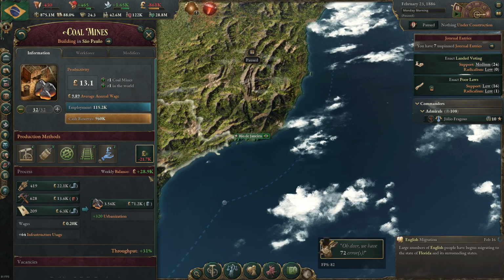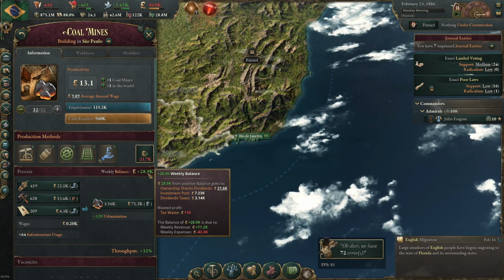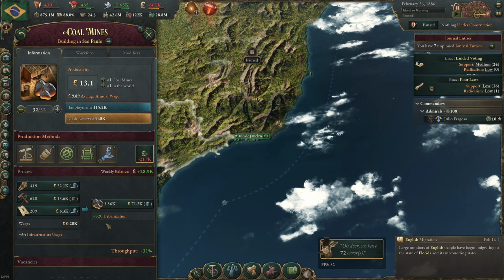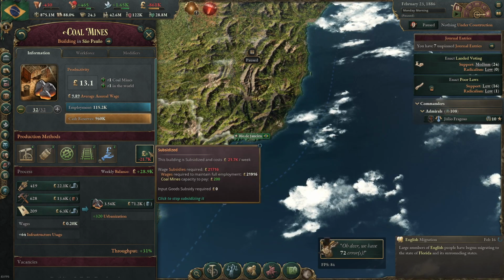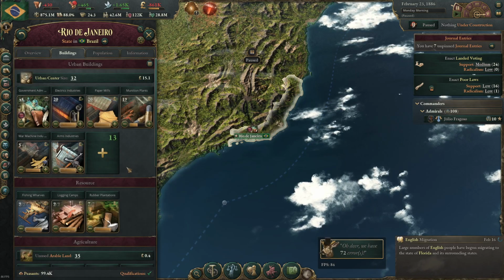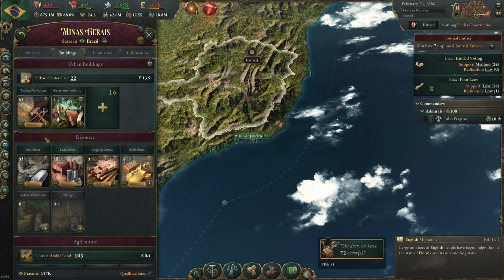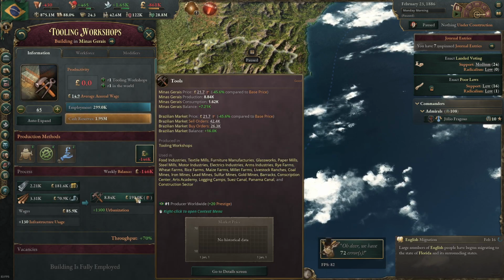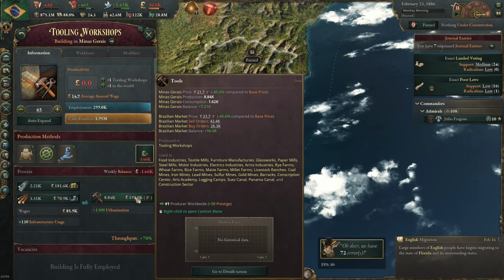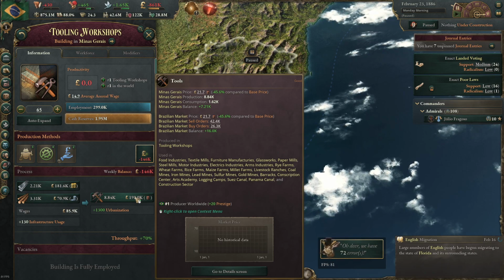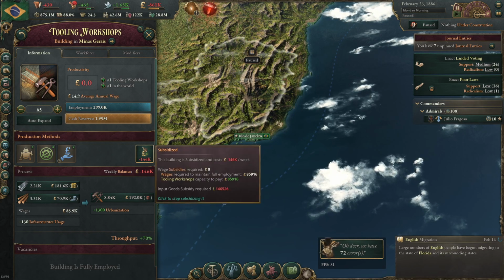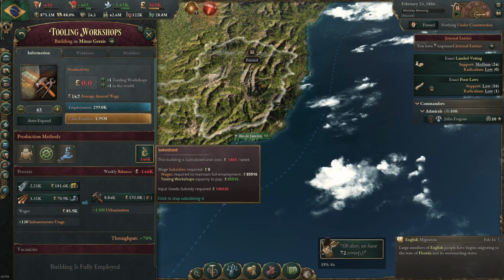In this case, our industry here, the coal mine, isn't really suffering from a deficit. It's actually making money under the current prices. So right now, it's not benefiting from our second effect of subsidizing. However, if we move on to an industry that has its production goods underpriced. Oh, by the way, this save, I made it using console commands to test out stuff, so you are going to see a lot of weird stuff going on here. So don't mind it. We're just looking at what's going on here.